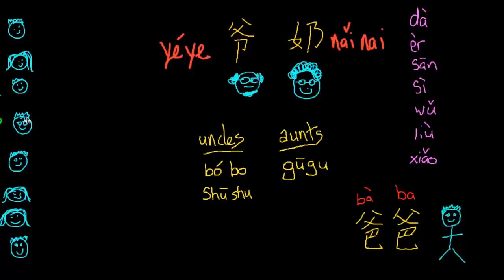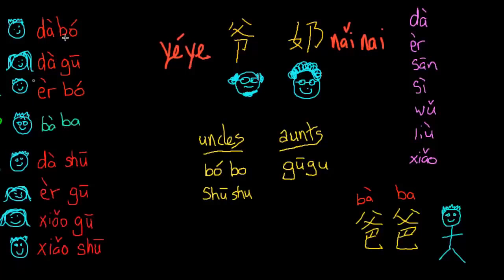So if this here is your dad, 这是你的爸爸. He has 2个哥哥, 2 older brothers, 一个姐姐, an older sister, 2个弟弟和2个妹妹. Let's apply these terms, 伯伯, 叔叔和姑姑, to these aunts and uncles and see what it looks like.